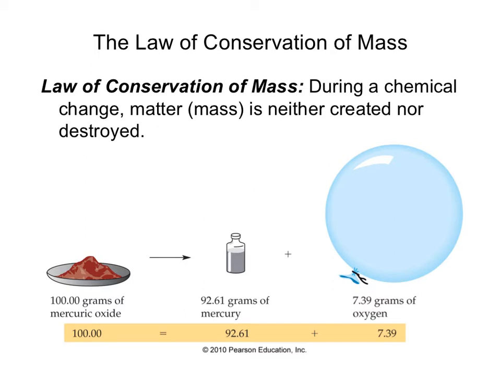So when he collected the products of that reaction, the liquid mercury and the oxygen gas, the sum of those masses always added up to the initial mass. And so just doing this once would sort of be an observation, but when you do it over and over again for this reaction, and over again for lots of different reactions, eventually that's collected into a law if your results are consistent. In this case, we got the law of conservation of mass.